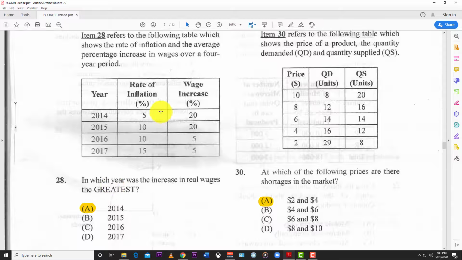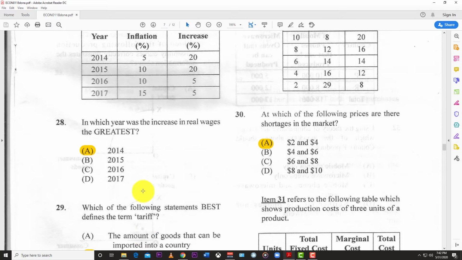Why 2014? Because in 2014 the wage increased by 20%, but the rate of inflation was lower at 5%. So if you do the maths, you get a 15% change in the real wage. Whereas with some of the others, for example this one, the change in real wage would have been within 10%. And the ones where the inflation rate is way higher than the wage increase are not going to show the greatest real wage increase. So the best answer is 2014.